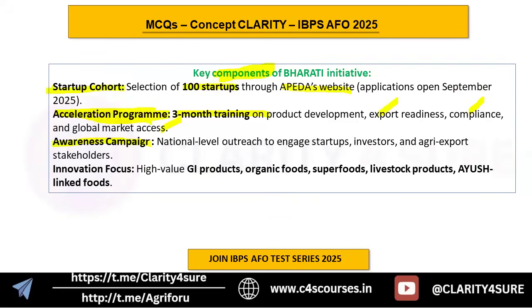An awareness campaign will also be there: national level outreach to engage startups, investors, and agri export stakeholders. The fourth component is an innovation focus: high value GI products, organic foods, superfoods, livestock products, and Ayush linked products will be promoted under the Bharati initiative. So these are the four components. I hope this initiative is clear to you, and I have focused on the important points. Let's move to the next point then.